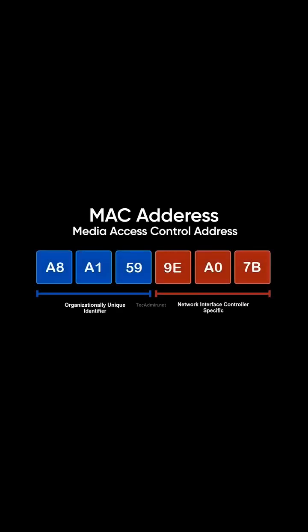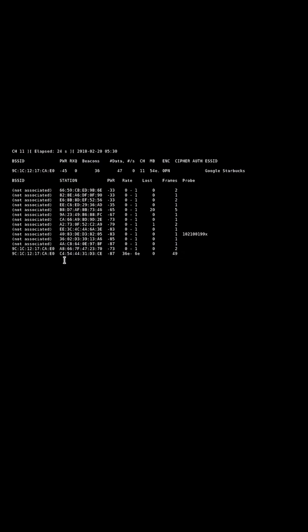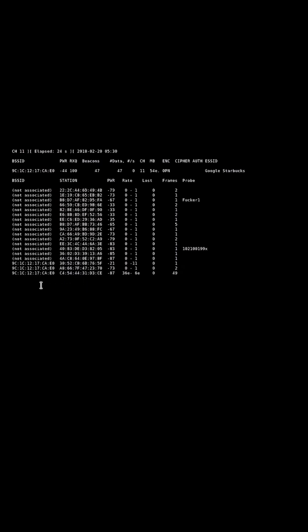Ethical hackers use IP addresses for reconnaissance, mapping out a network to identify targets, while subnetting knowledge helps in firewall testing and access control assessments. The MAC address, or Media Access Control Address, is a unique hardware identifier assigned to a device's network interface. It operates on the data link layer of the OSI model. Ethical hackers use MAC spoofing techniques to change their MAC addresses and bypass certain network access controls, which can be useful in penetration testing scenarios.